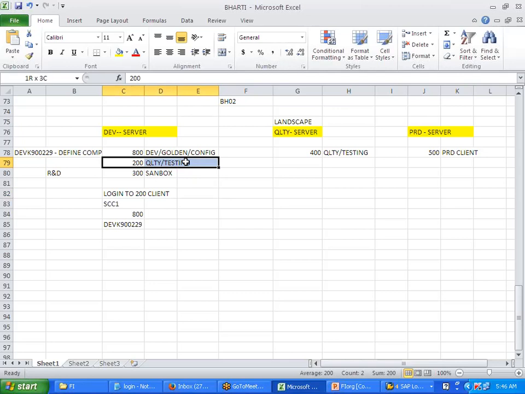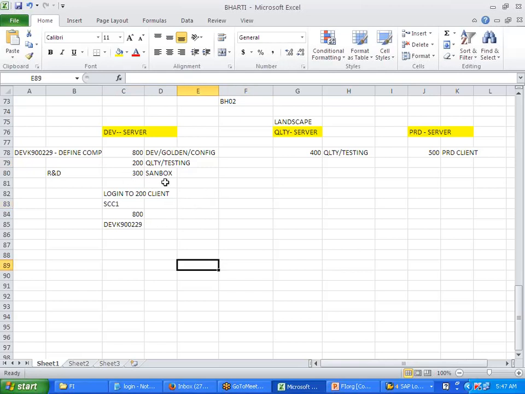Over here, this is just one defined company. Maybe defined company code, fiscal year, chart of accounts, and so on. So all this you need to pull into 200. Either you save it in the same request and then you pull it all together at once. Same, like a file. You keep on adding to it. Yeah, same thing.